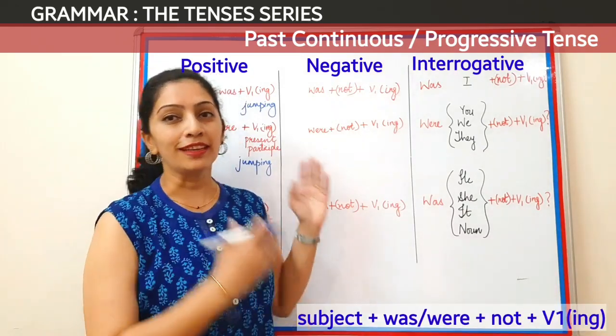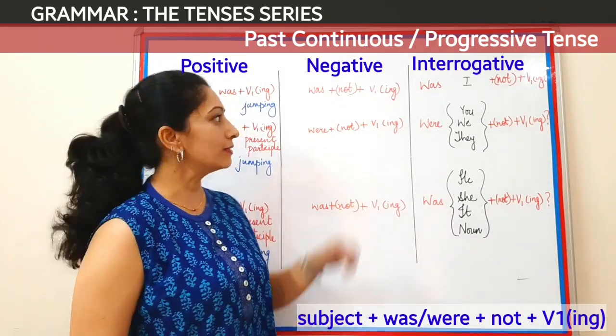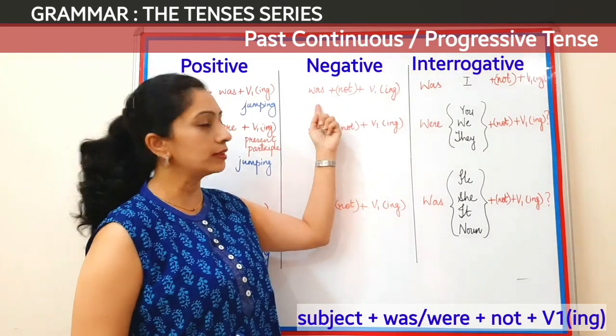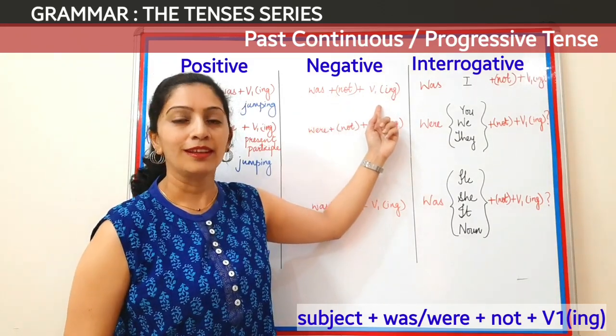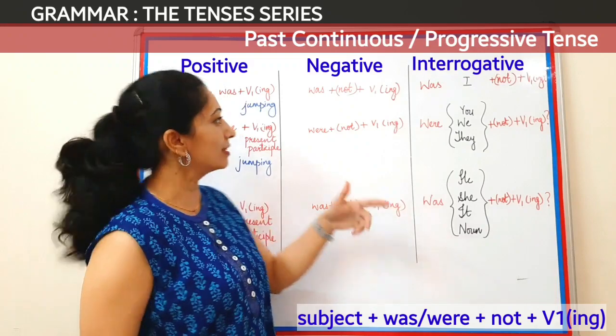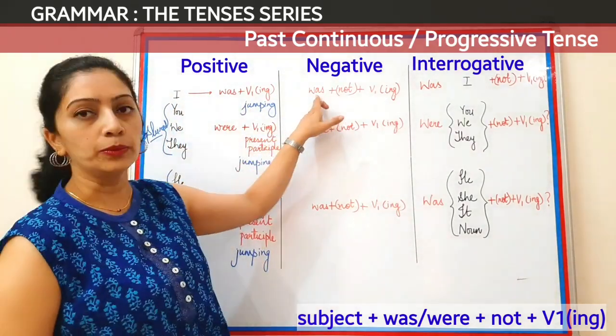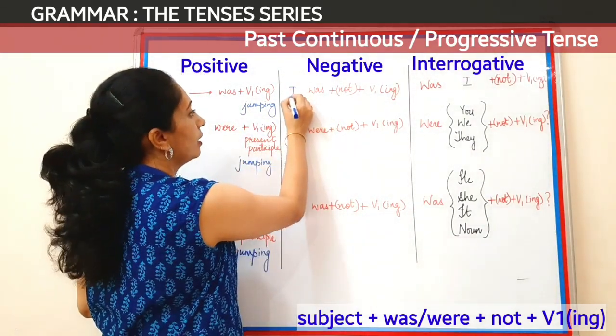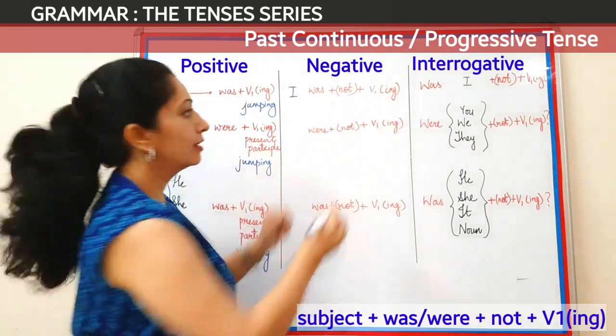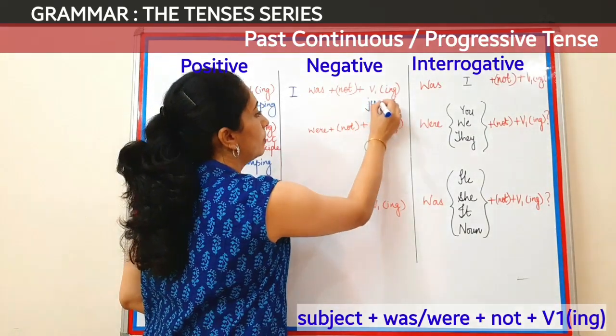Now coming to the negative format of the tense, we will add a not between the auxiliary verb and the verb. So let's begin making the sentence. With I, obviously you will use was. So I was not jumping. Let's take the same verb again.